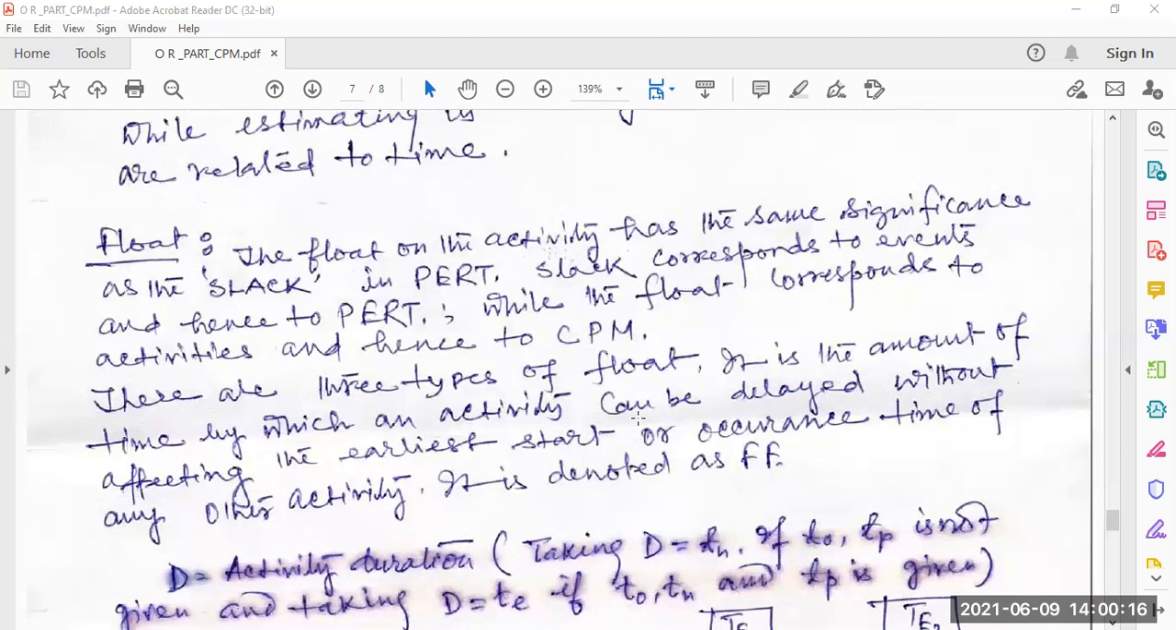There are three types of float. Free float is the amount of time by which an activity can be delayed without affecting the earliest start or occurrence time of any other activity. It is denoted as FF.